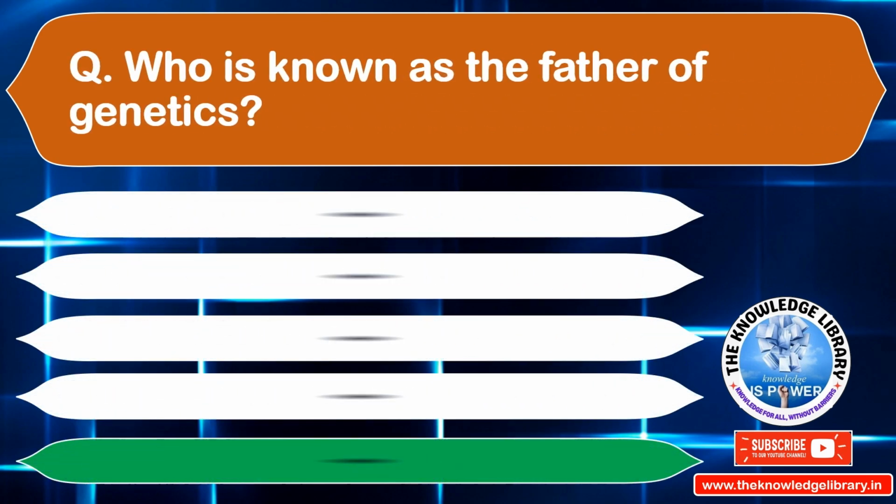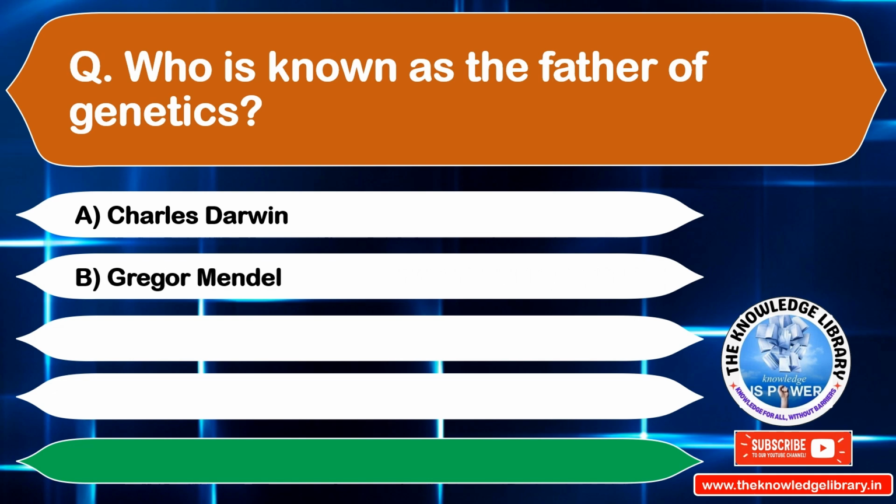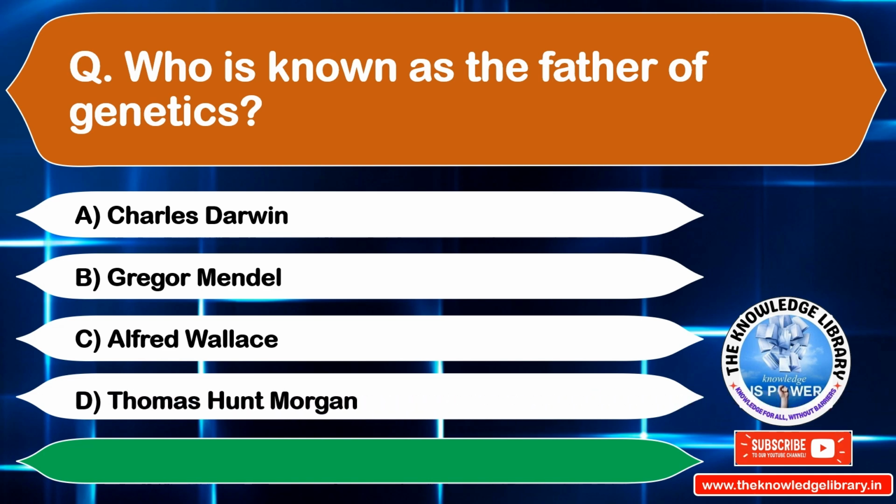Who is known as the father of genetics? Option A, Charles Darwin. Option B, Gregor Mendel. Option C, Alfred Wallace. Option D, Thomas Hunt Morgan. The correct answer is option B, Gregor Mendel. Move to the next question.